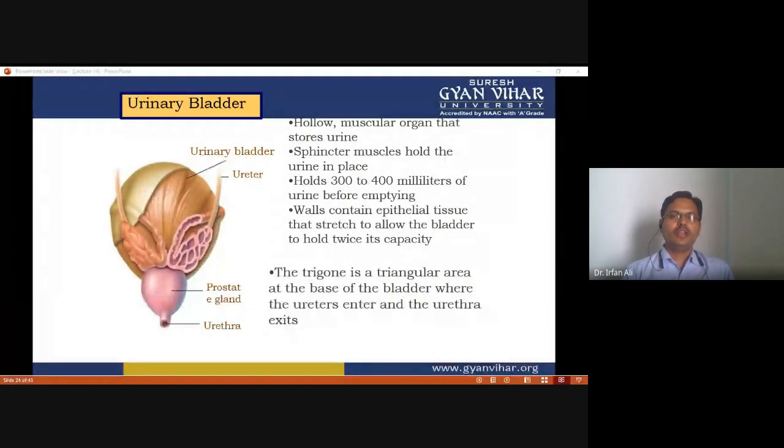The urinary bladder is a hollow muscular organ that stores urine. It has sphincter muscles that hold the urine in place, and it holds up to 300 to 400 milliliters of urine before emptying. The wall contains epithelial tissue that stretches to allow the bladder to hold twice its capacity. The trigone is a triangular area at the base of the bladder where the ureters enter and the urethra exits. So this is the urinary bladder, with the ureter here, and this is the prostate gland.